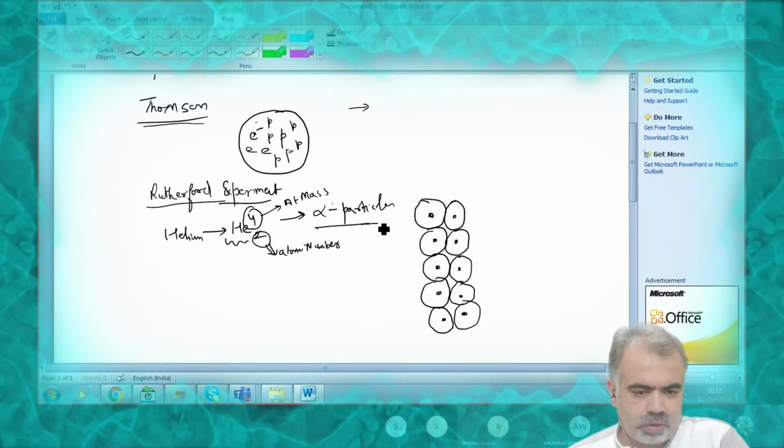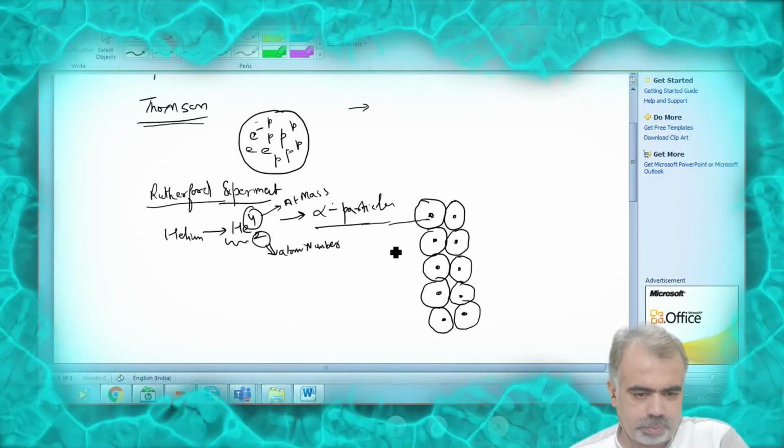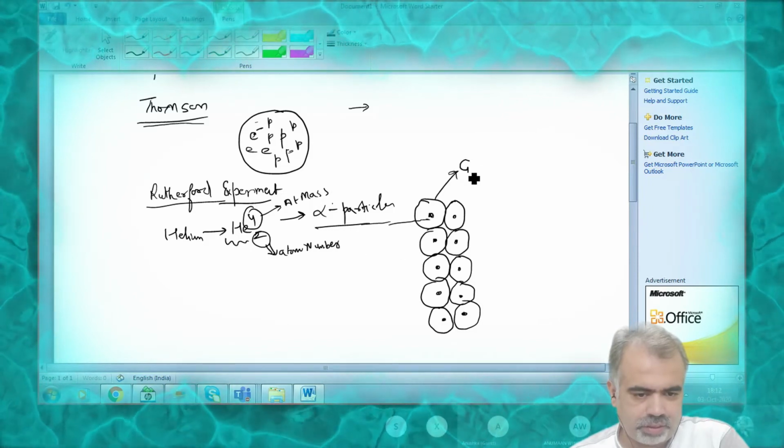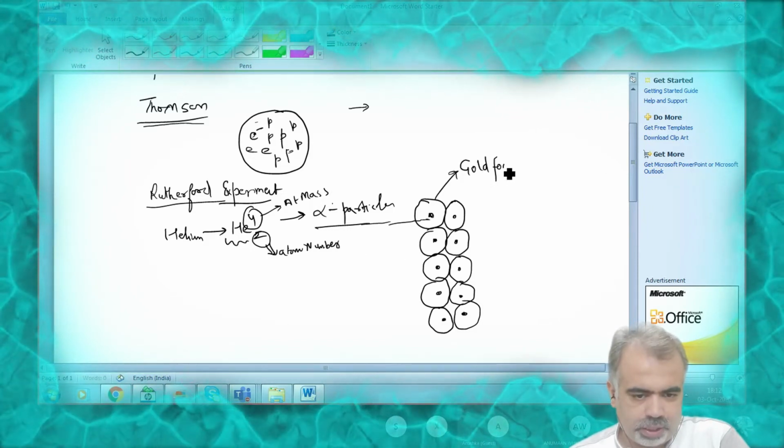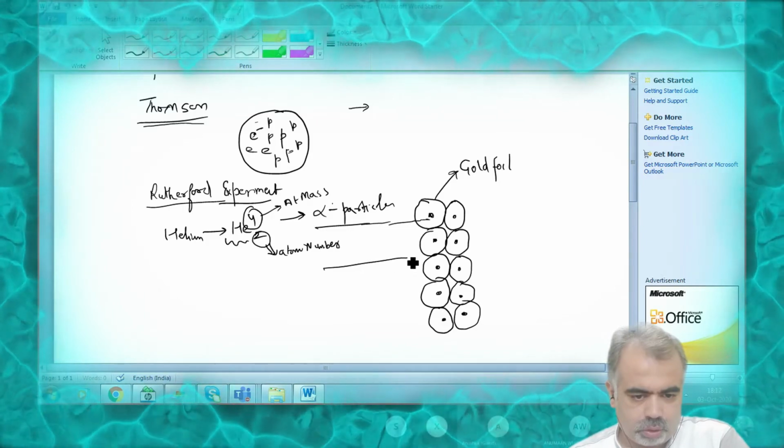Now what he did, he passed these alpha particles, which are a kind of rays basically, through this gold foil.